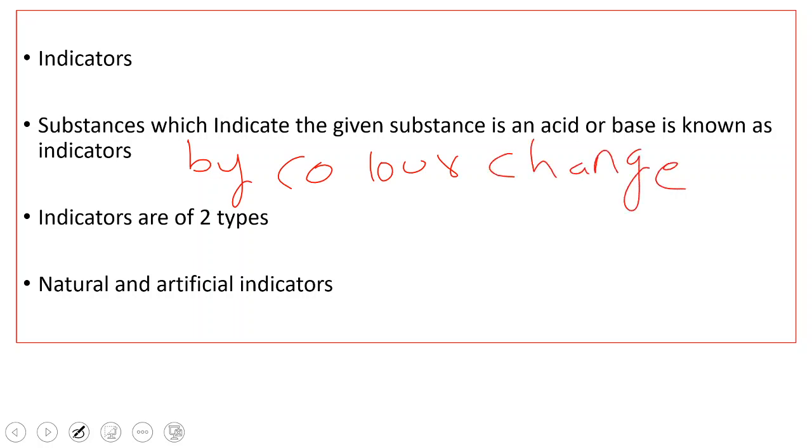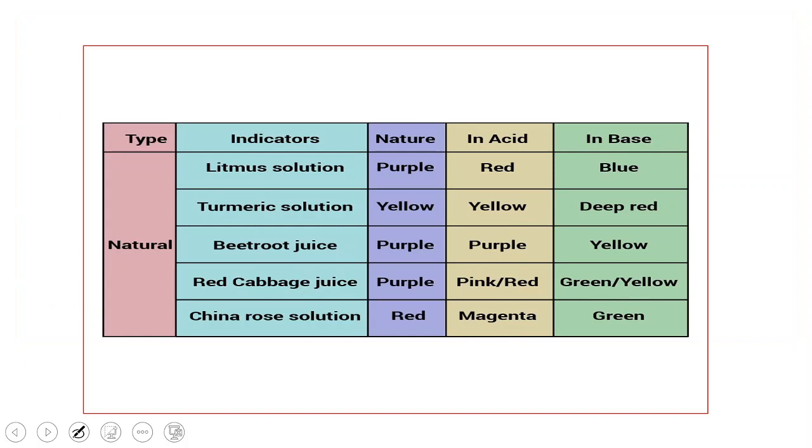And we have two types of indicators. They are natural indicators and artificial or synthetic indicators. Natural indicators are those obtained naturally. Artificial or synthetic indicators are prepared in the laboratory. So first, natural indicators, and I have given examples of natural indicators.